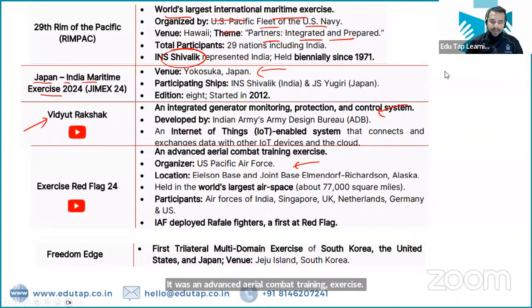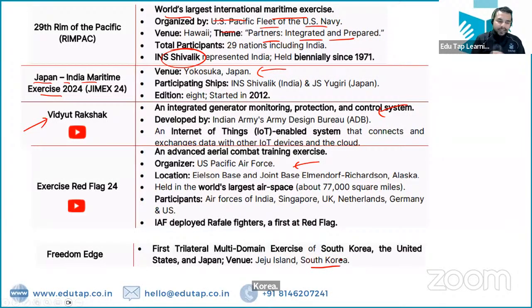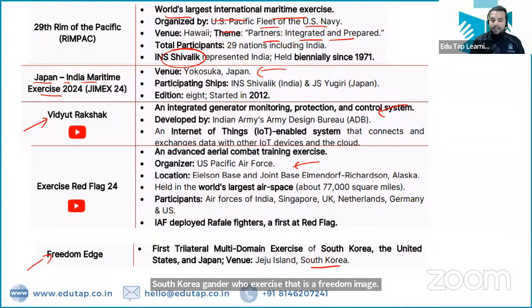Now there is Freedom Edge, which is the first trilateral multi-domain exercise of South Korea, United States and Japan, and it was conducted in South Korea. So the exercise Freedom Edge took place in South Korea. The entities which participated in this exercise were South Korea, United States and Japan. So these are the things that we need to remember from the exam point of view, right?